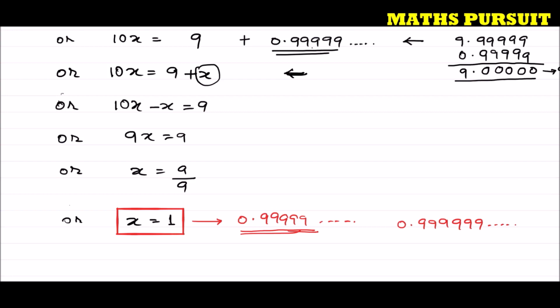Initially, you will feel that we are surprised, but we can say that we are not surprised because 0.9999 is nothing but 1. The difference between 1 and 0.9999 is hardly a difference of 0, because it is just 0.00001. Hope guys you understood this. This is very simple and very straightforward.